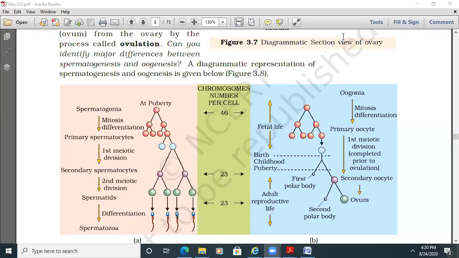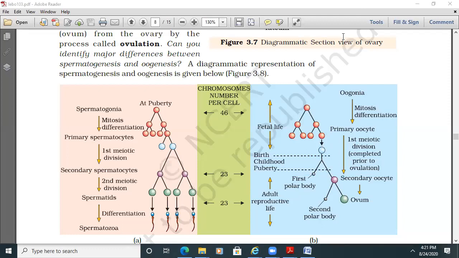No matter, actually. After the primary oocyte goes through division and forms the polar body, the first polar body and the secondary oocyte, whether the polar body divides or not, no matter. If it divides, it may form two polar bodies again. But our text shows that the first polar body does not divide. It will be eliminated, it will degenerate. So whatever question they asked there, we have the answer in the chart.